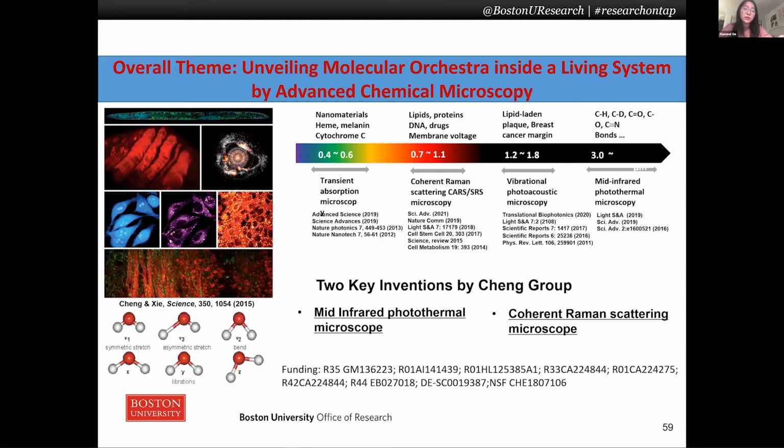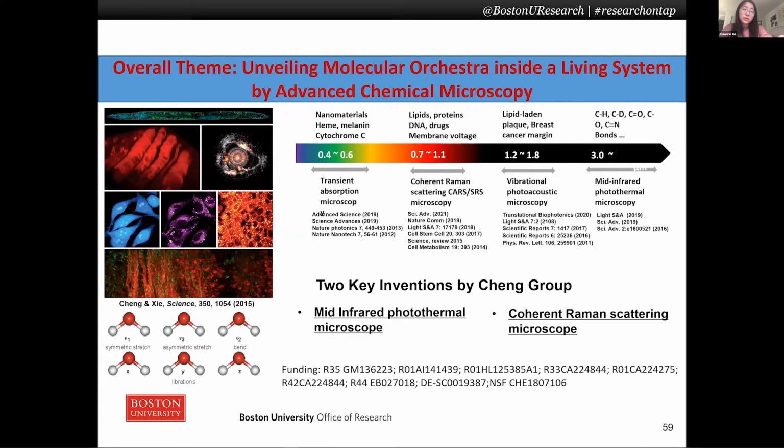By applying a visible femtosecond laser, transient absorption is a major tool for identifying and quantifying colorful micromolecules. At the near-infrared range, coherent Raman scattering provides bond vibration information equivalent to spontaneous Raman, but a million times faster, as the vibration is boosted by two ultrafast near-infrared lasers. From 1.2 to 1.8 micrometers, light can pump the molecule to an overtone vibration mode, which will convert into ultrasound waves. This method enables deep penetration depths and detection of cancer margin.